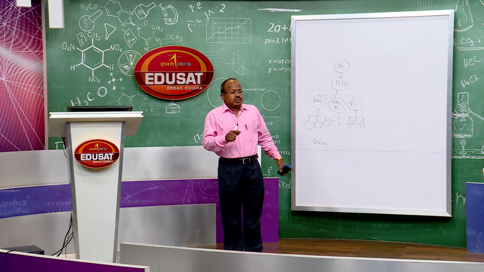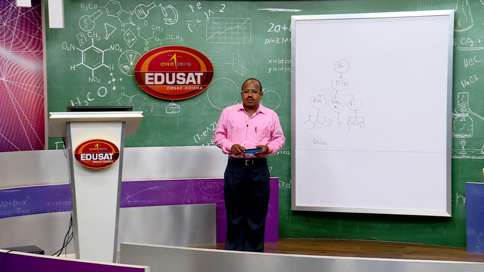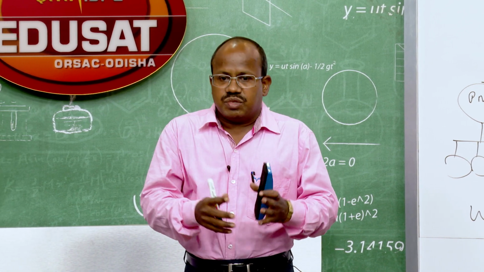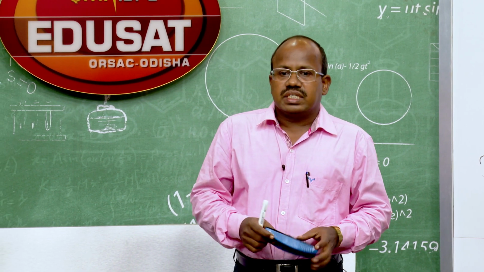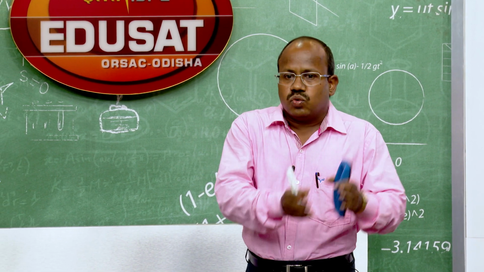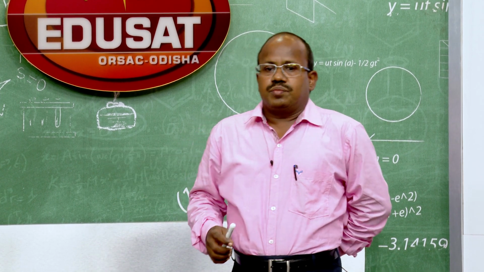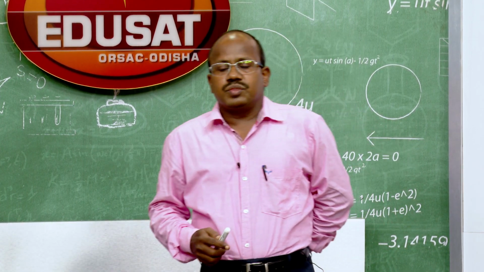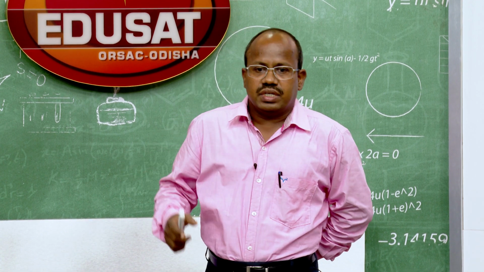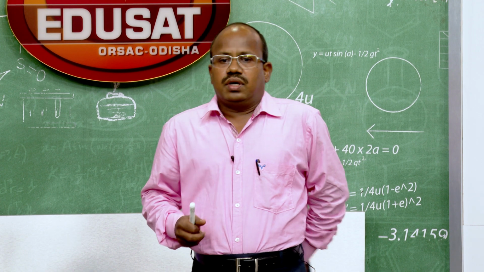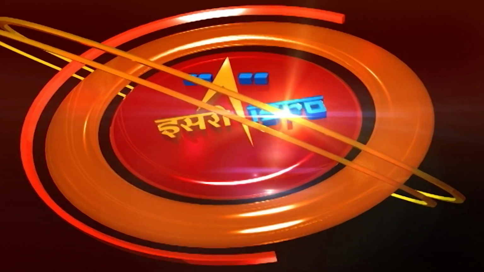In order to fulfill that, how much raw material is to be purchased, at what time the production activity is to be undertaken, all these things are to be considered and the work is to be divided. Who will take care of the purchasing part, who will take care of the setting of machines, who will take care of issuing instructions to the workers, and all these things are to be decided here.